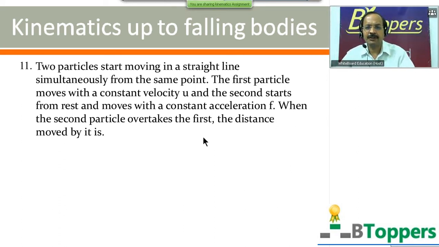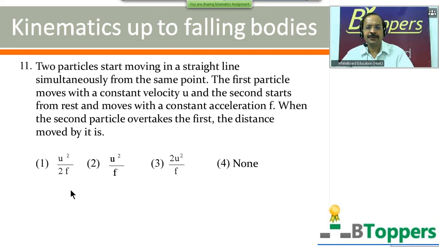And the second particle overtakes the first. The distance moved by it is. There are four options given here. First option u square by 2f. Second option u square by f. Third option 2u square by f. Fourth option none. Come on, try the question.